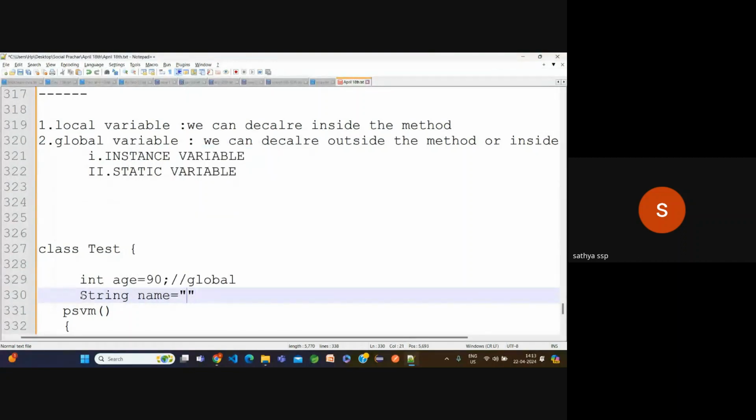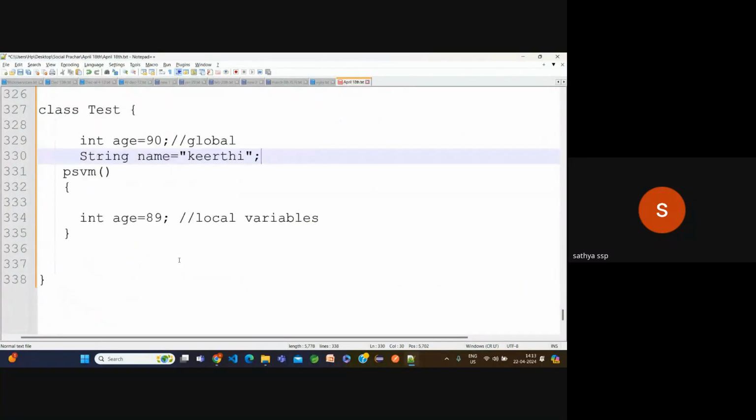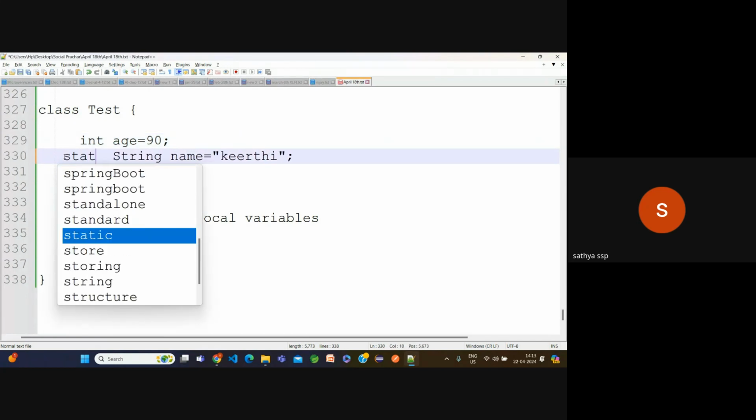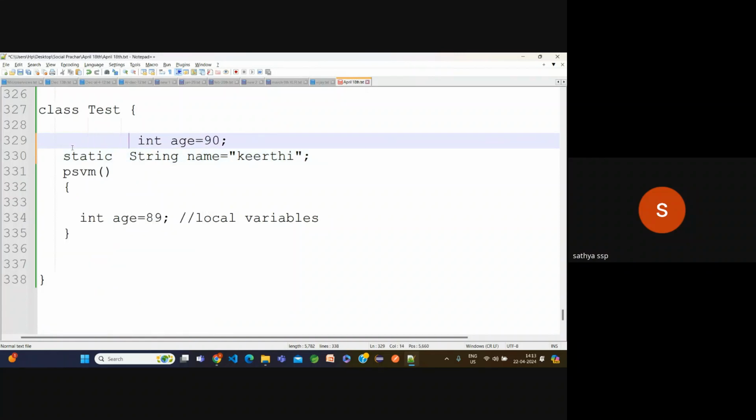String name is equal to Kirti, I'm going to mention. Now these both variables are global only, right? Because I declared them inside the class. But which one is the instance and which one is the static? In this case we cannot find out. If it is static, we mention the static keyword. Data type, variable name, value, and the next is static. Without the static keyword, we can say it is an instance variable.